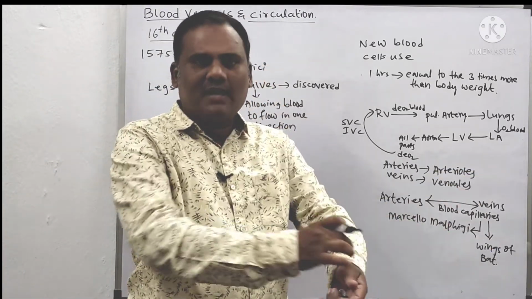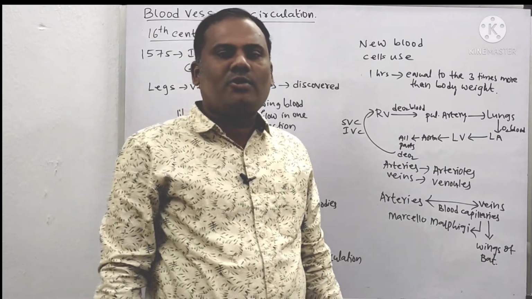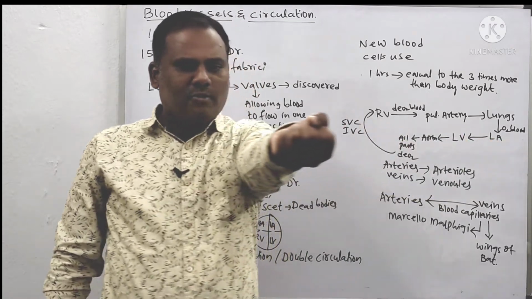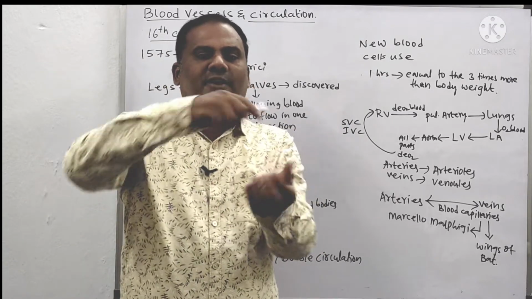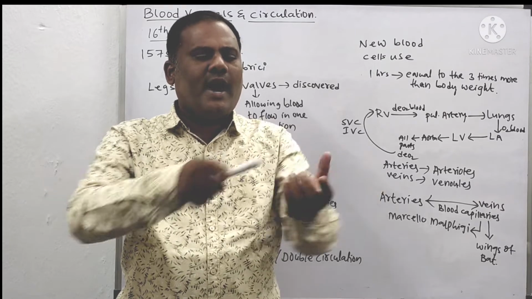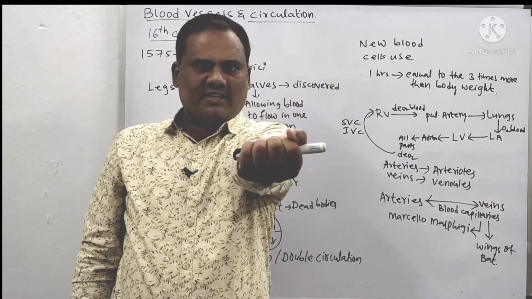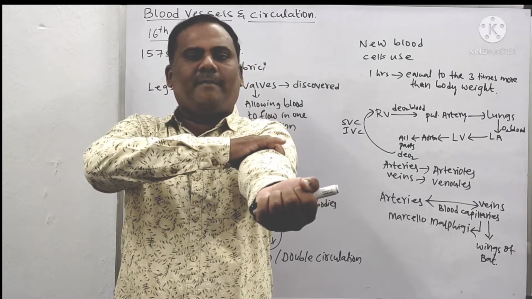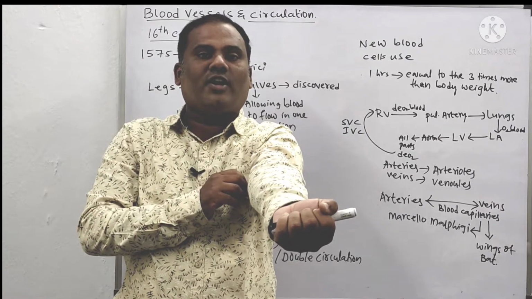And later on we have a small experiment to show how the arteries are taking the blood away from the heart and how the veins are taking the blood towards the heart. For that, you have to take a person's hand. Ask your friend to keep the hand straight like that, and in the middle, take a roll of cotton cloth. You can roll it, keep it like this, and make him hold it tightly. Then you can tightly keep a bandage here. That is a tight bandage, called a tourniquet. That is called what? Tourniquet.